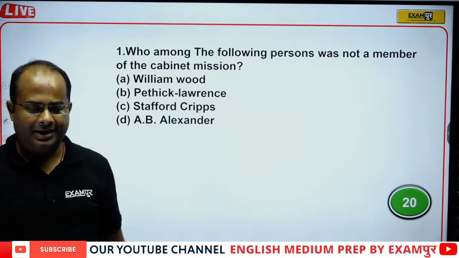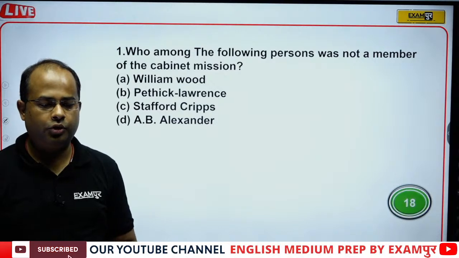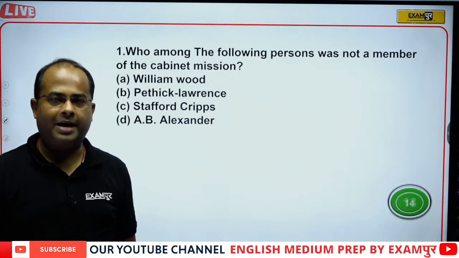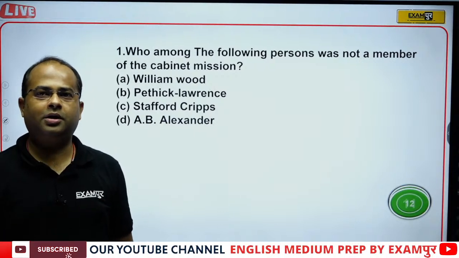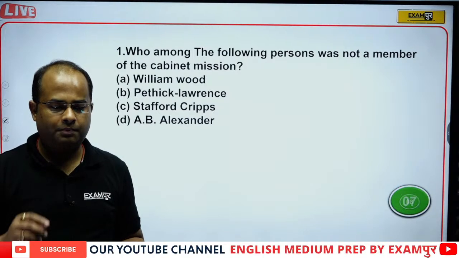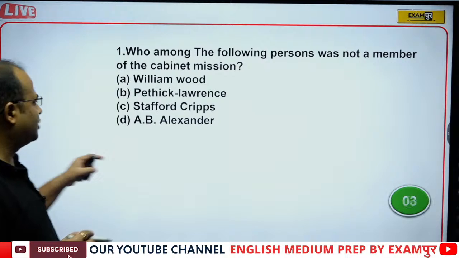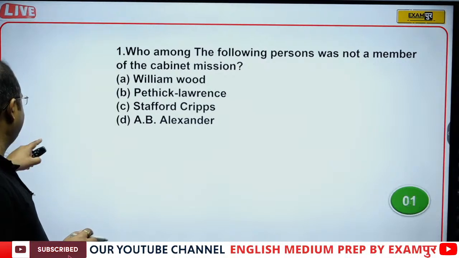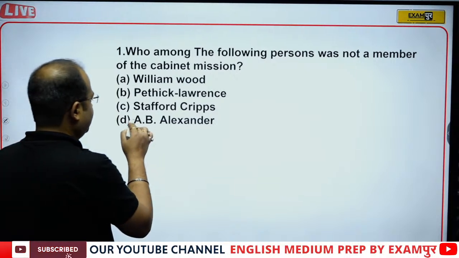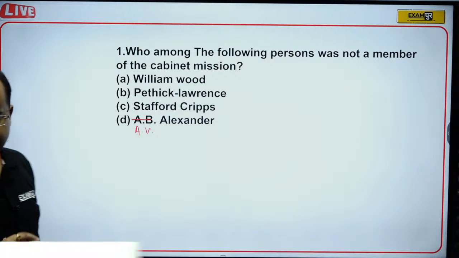Here is the first question before you. Who among the following persons was not a member of the Cabinet Mission? Is it William Wood, Patrick Lawrence, Stafford Cripps, or A.V. Alexander? It is not A.B. Alexander, it is A.V. Alexander.